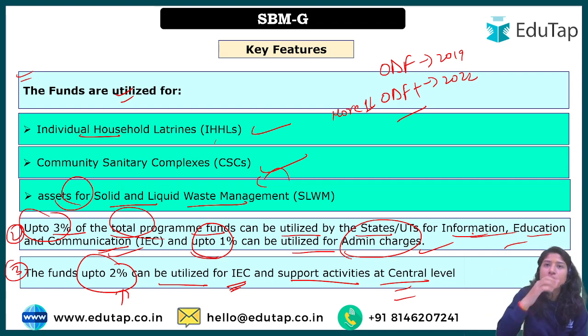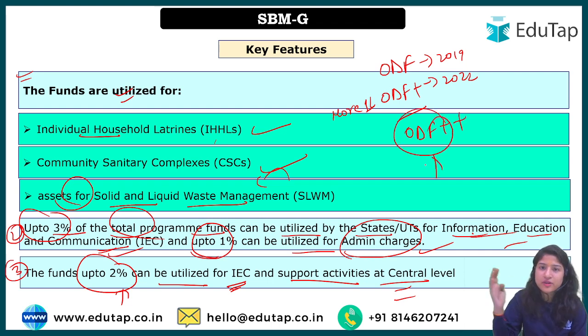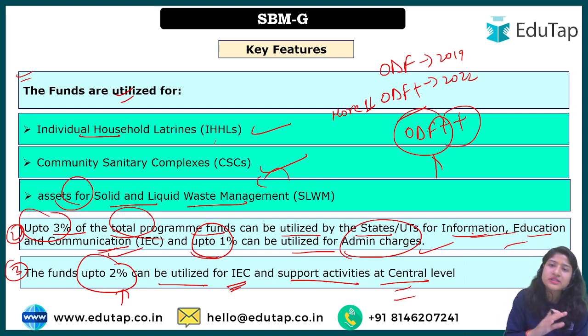Along with that, we are focusing on waste management. So this will give ODF plus. And what is ODF plus? We are sustaining what we have achieved in ODF, and along with that, we are also talking about proper sewage treatment. Whatever waste is generated is not being left untreated; it will be considered ODF plus status. Currently, more than 1 lakh villages have achieved ODF plus status.